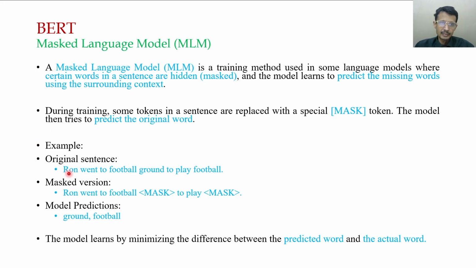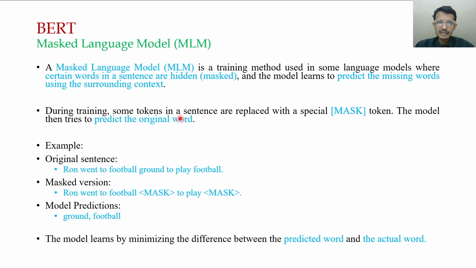Take an example: this is the original sentence, "Ron went to football ground to play football." Now for training purposes, if the word "ground" is masked and the word "football" is masked, the model learns the context and tries to predict the masked words, and the prediction should be "ground" and "football".